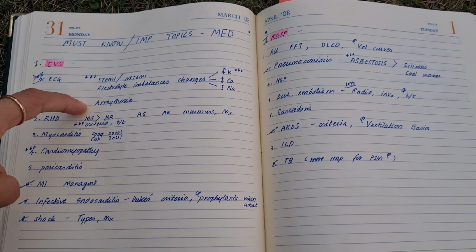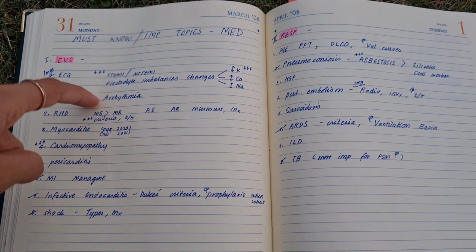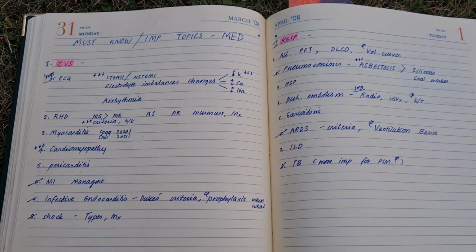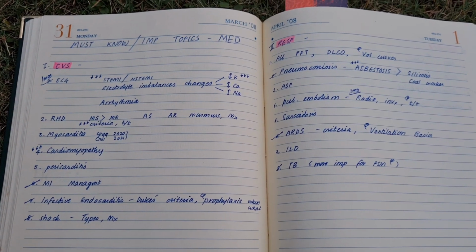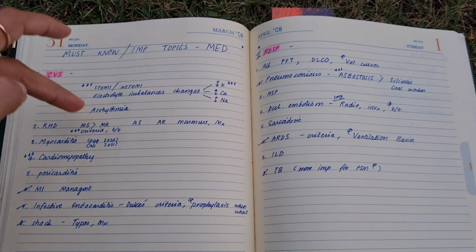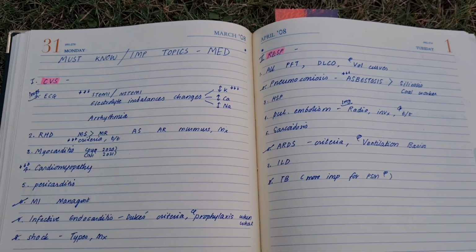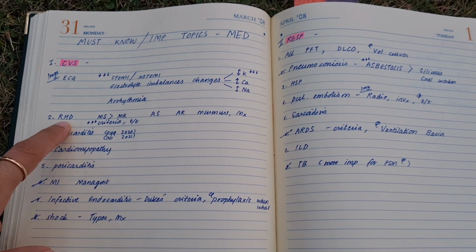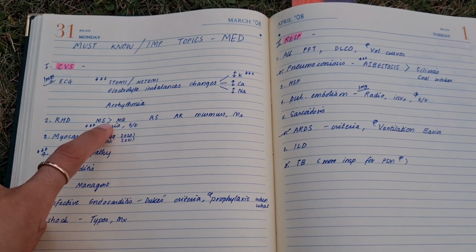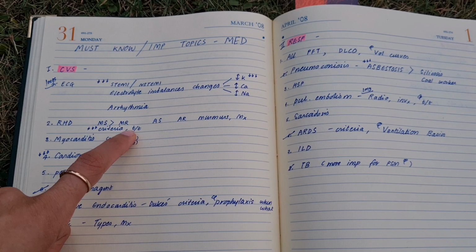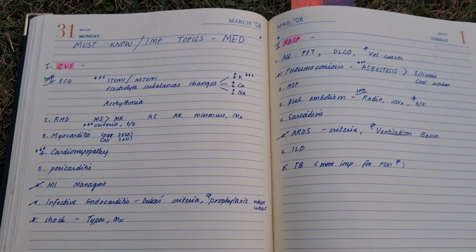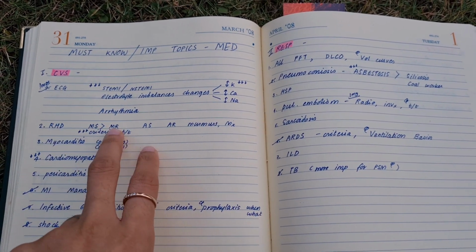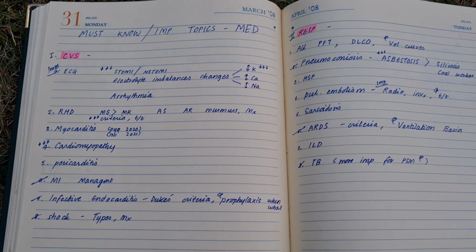In arrhythmias you should know how to read the ECG of every arrhythmia, like PSVT or VFib and other fibrillation, atrial fibrillation and flutter. All of those arrhythmias are very important. They are ECGs. Then in rheumatic heart disease, especially the criteria and its treatment, and how to manage and what all investigations can be done in rheumatic heart disease.